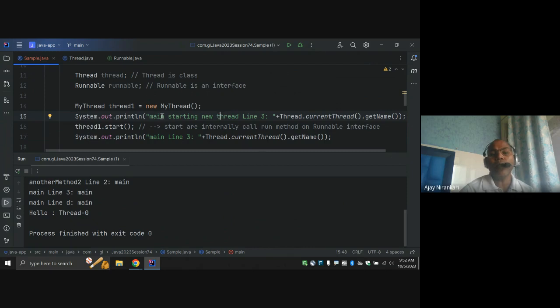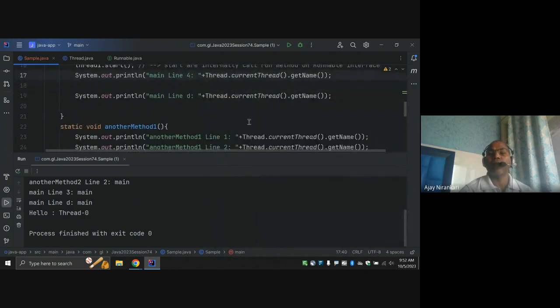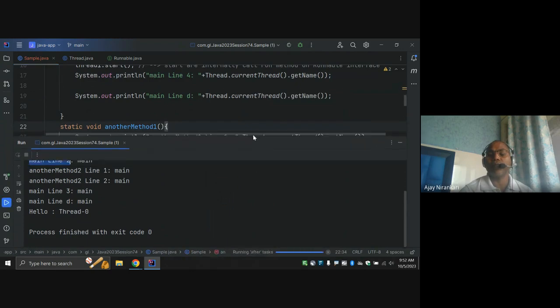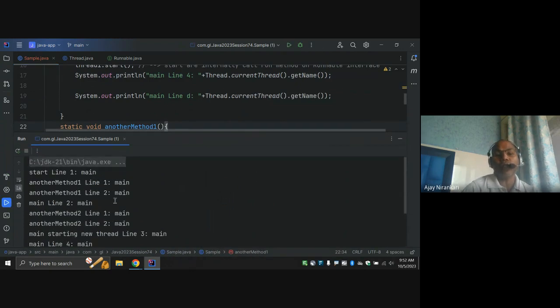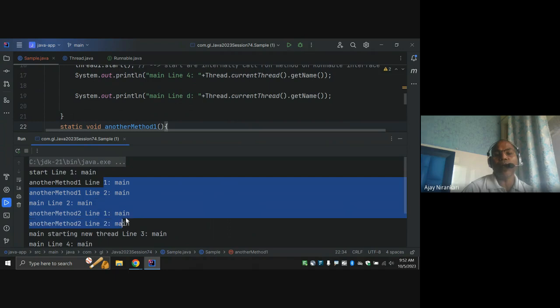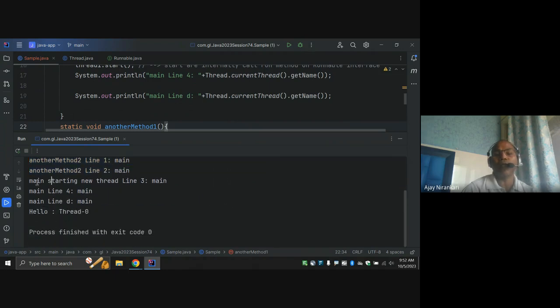So whenever I run this line, after this line, output comes line 4. Okay, line 4, and run it. So here notice line 1, 2, 3 all printed, and notice here I am starting the new thread. New thread started, and after that line 4 and main, still main printing.